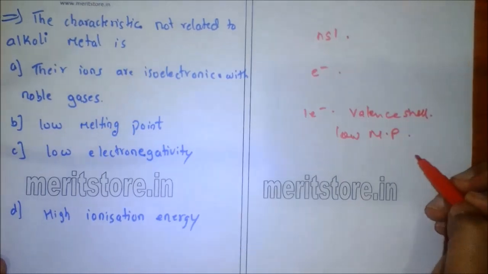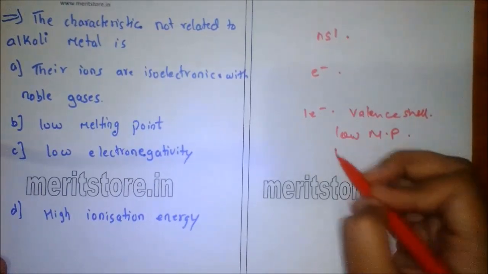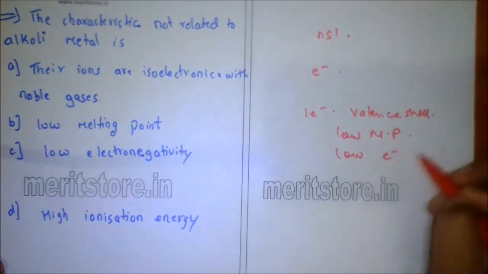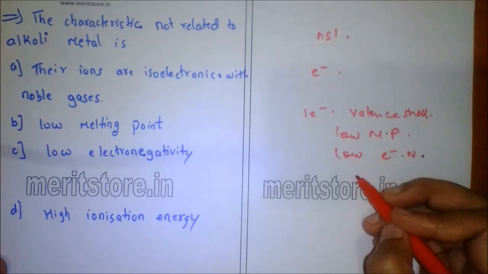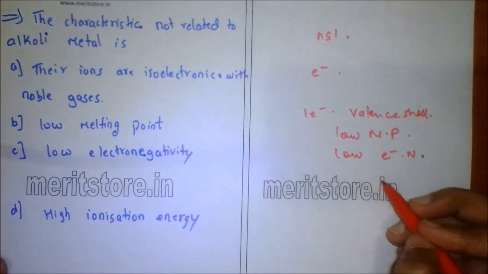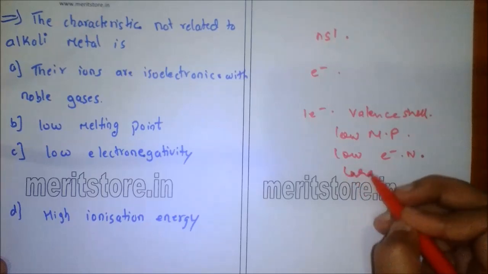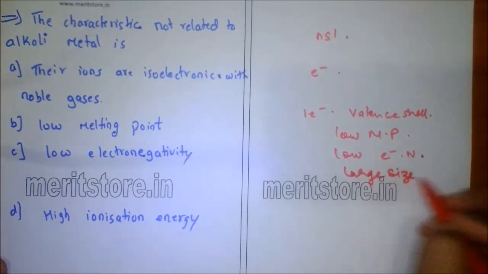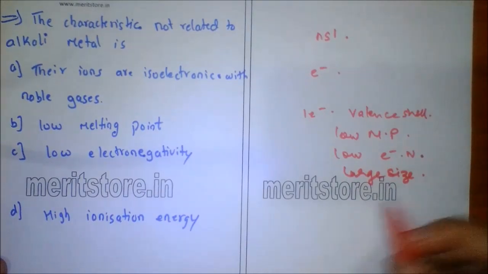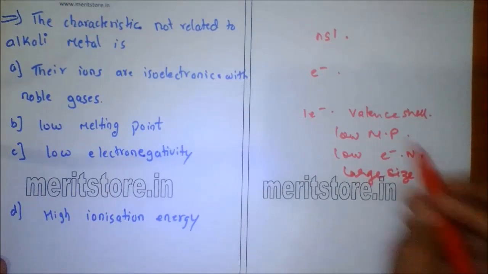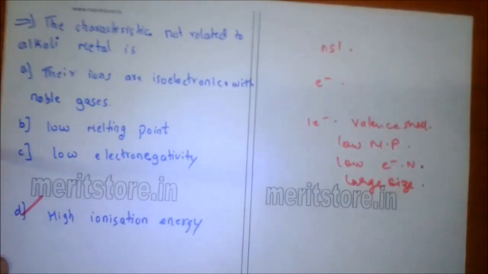Alkali metals are highly electropositive, thus they have low electronegativity. Thus the alkali metals have large size and the outermost electron is far from the nucleus, thus the relatively low ionizing energy. So option D is not related to alkali metals.